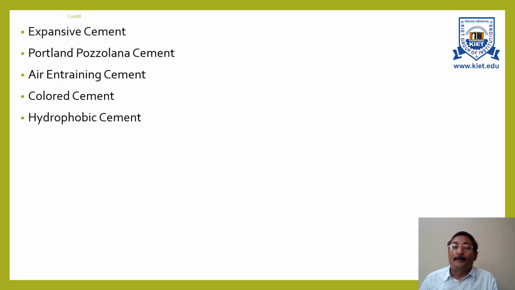It means that if you store cement for a long time, what happens? The cement absorbs moisture from the environment, and that moisture starts reacting with the cement and small lumps are formed, due to which the cement starts deteriorating.